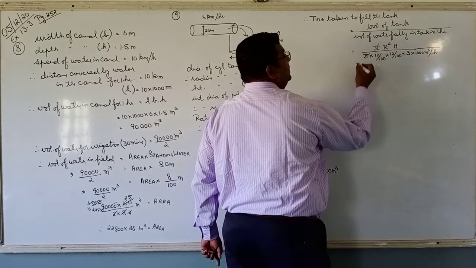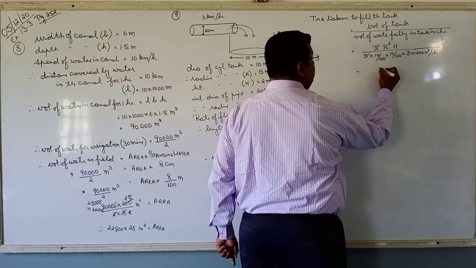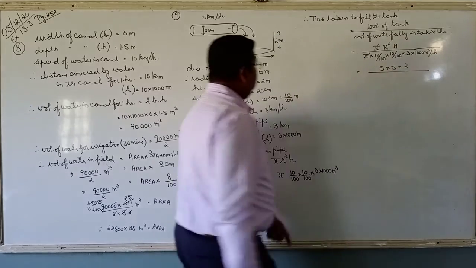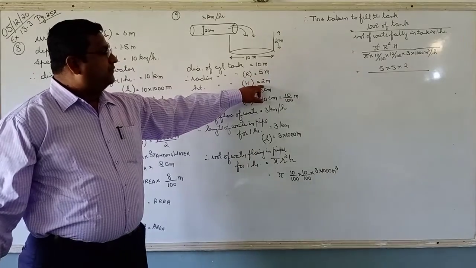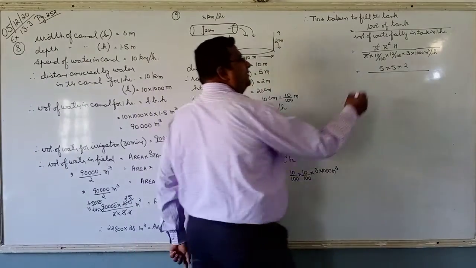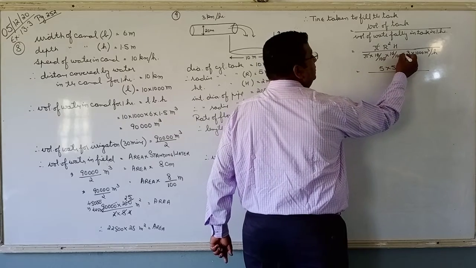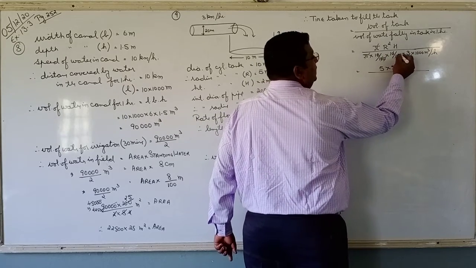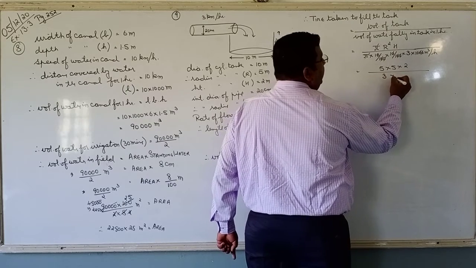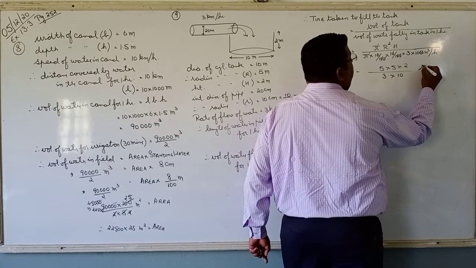Pi and pi cancel. R square is given to us, 5 into 5 into 2. Right? That is the dimensions of that tank. And in the denominator 10, 1 0 1 0 1 0 1 0 1 0 1 0. This is cancelled. So what is left? 3 into 10 hours.